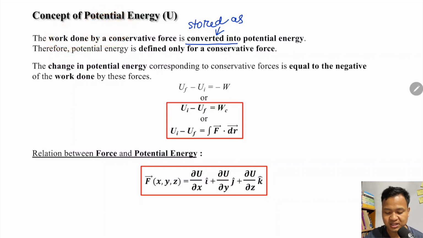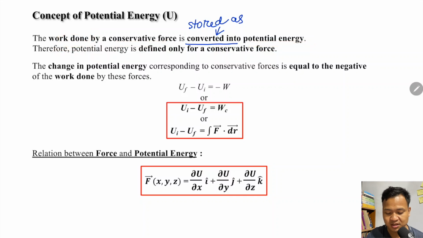Suppose that work is done by a conservative force, suppose gravity, or force of attraction or repulsion between charges. So that work done will be stored now as a potential energy. Okay, whatever work is done by conservative force will be stored as potential energy.